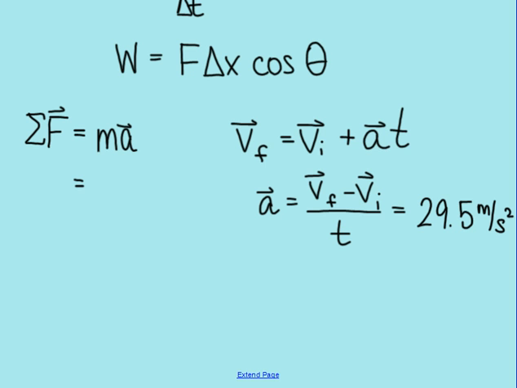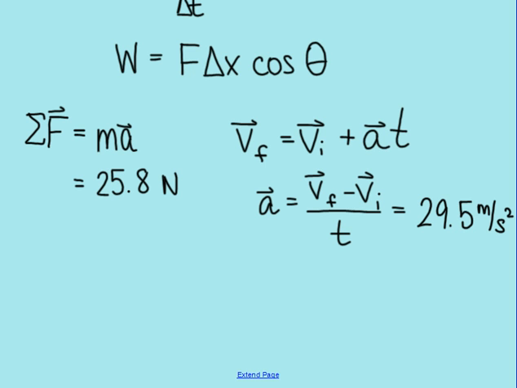Then I have to multiply that acceleration times mass. The problem gave me a mass of 875 grams, but I need mass to be in kilograms to get newtons out for the force. So I need to convert that. And it converts into being 0.875 kilograms. 0.875 kilograms times 29.5 meters per second squared gives me 25.8 newtons.